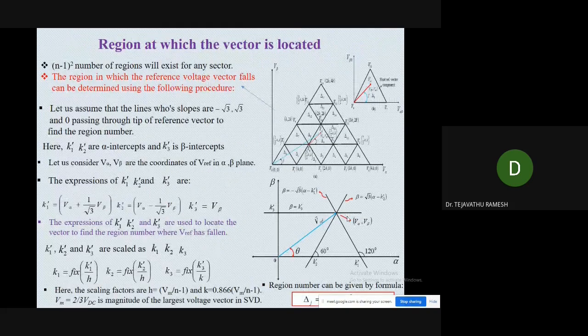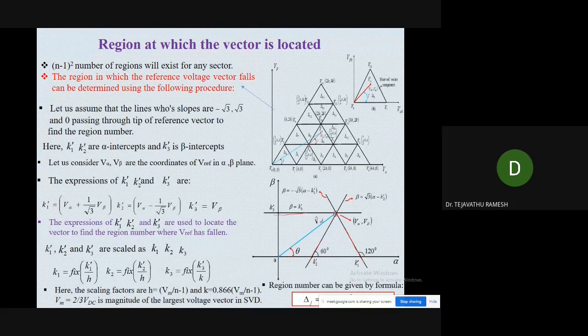Now if you see this one, imagine that V reference falls in this region. Let us assume there are 3 lines: one line will be K2, another line K1, and another line K3.